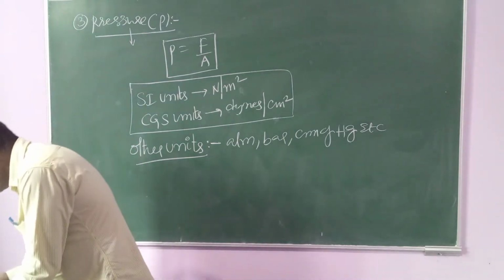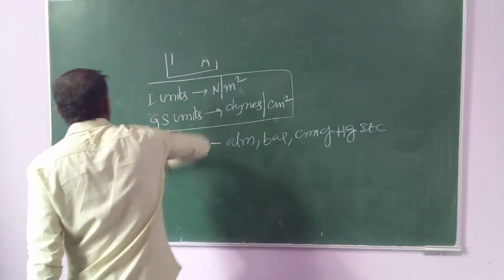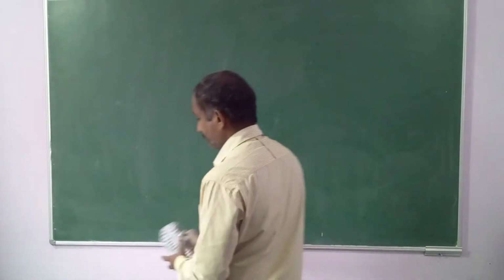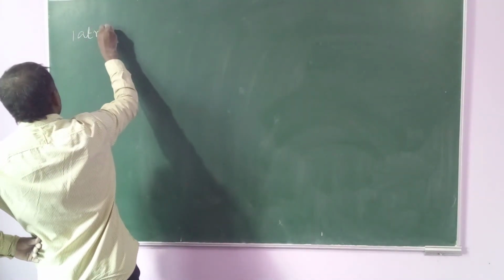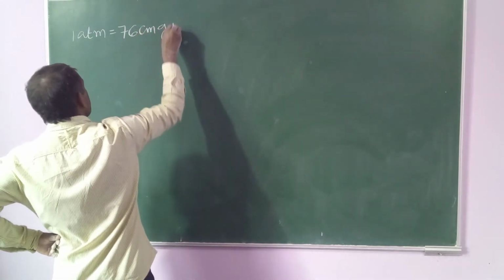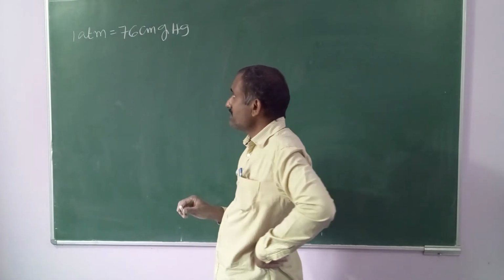Here some interconversions will come that you should remember, very, very important. 1 atmosphere equal to 76 centimeter of Hg. Most important.